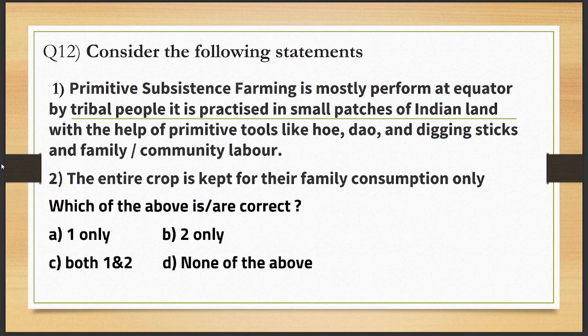Question number 12. Consider the following statements. First, primitive subsistence farming is mostly performed at the equator by tribal people. It is practiced in small patches of Indian land with the help of primitive tools like hoe, dao, and digging sticks, and family or community labor. Second, the entire crop is kept for their family consumption only. Which of the above is or are correct? A, 1 only; B, 2 only; C, both 1 and 2; or D, none of the above.